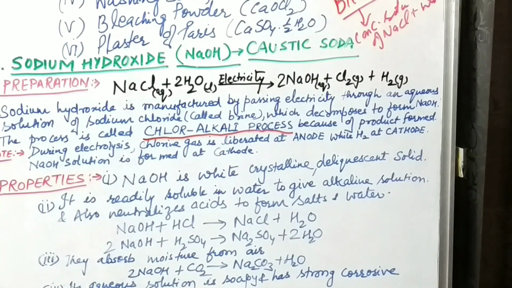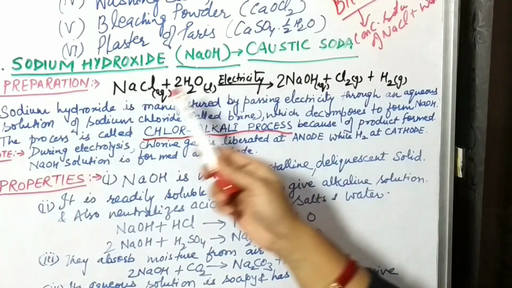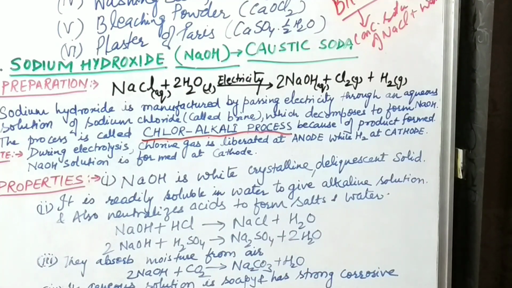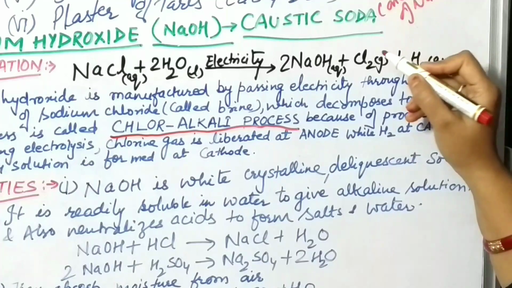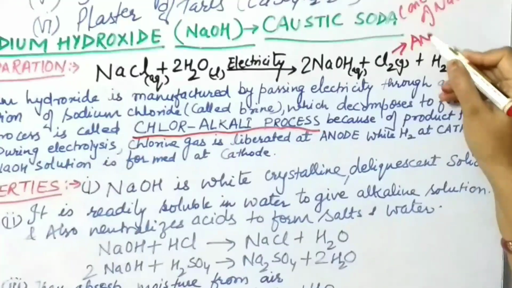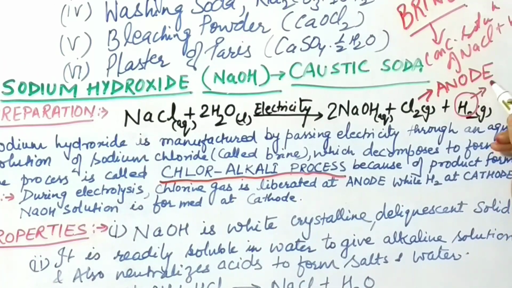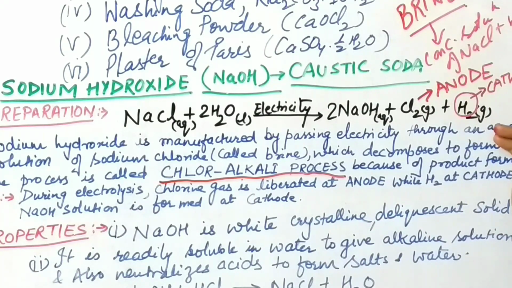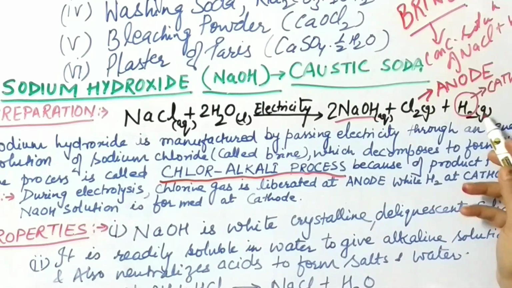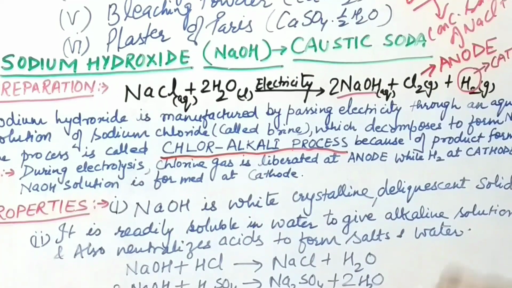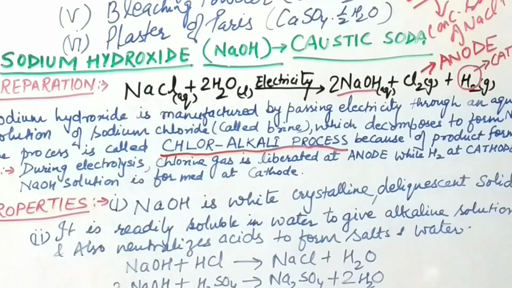Either you can note it down in your notebooks, that when this reaction is going on, the product formed, that is chlorine, it will be liberated at anode, okay, and hydrogen is liberated at cathode along with this sodium hydroxide. Understood? Means sodium hydroxide and hydrogen will be liberated at cathode and chlorine will be liberated at anode. So such type of question may be asked in your exam. That's why I have put more stress on these points.